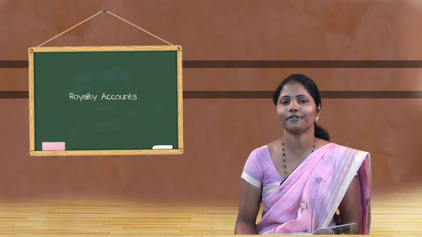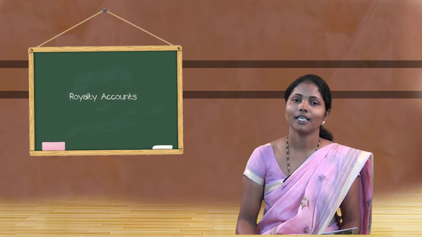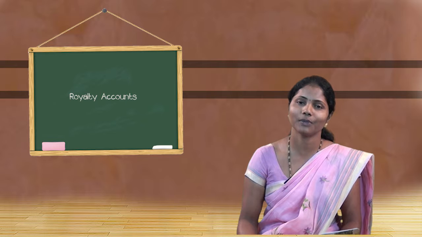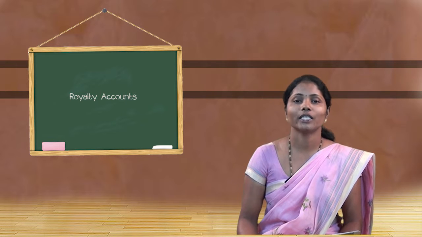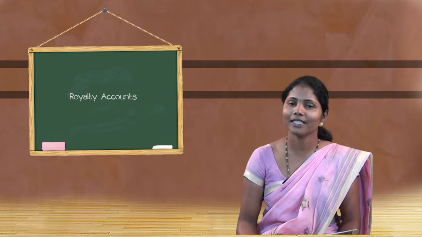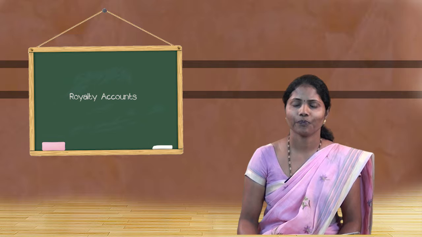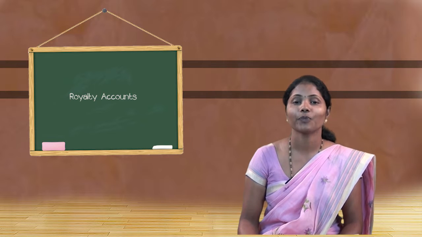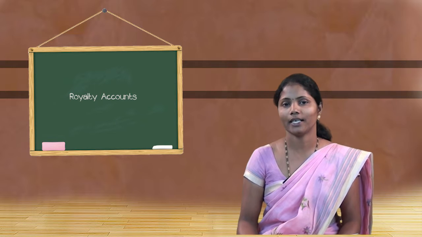Let us know the meaning of royalty. Royalty is the periodical consideration which is paid by the lessee to the lessor for taking out the special right over something. The royalty is calculated on the basis of output extracted by the lessee or the sales achieved by the lessee. I am focusing here on three types of royalties: mining royalty, copyright royalty, and patent right royalty.